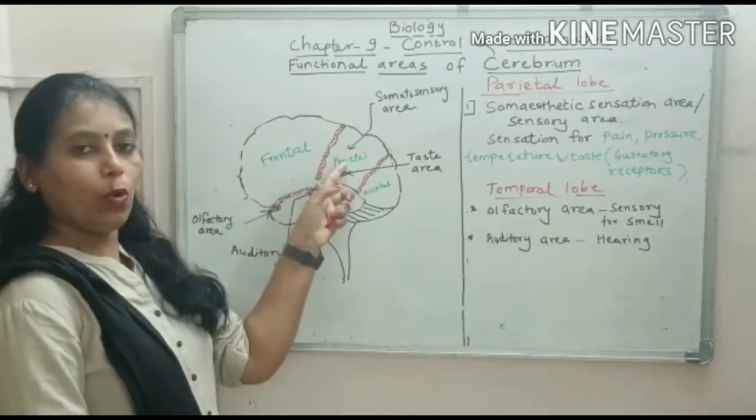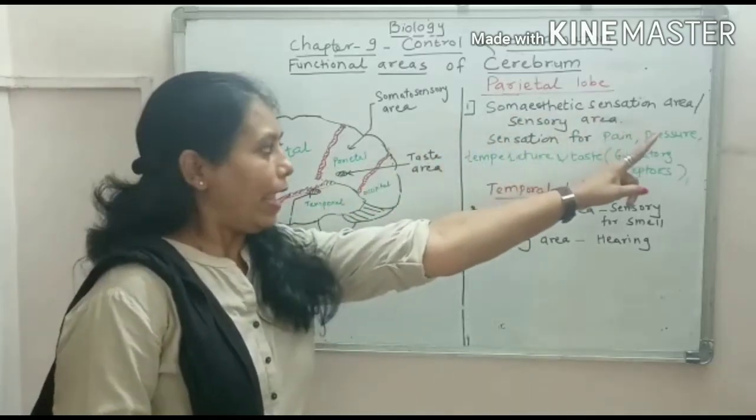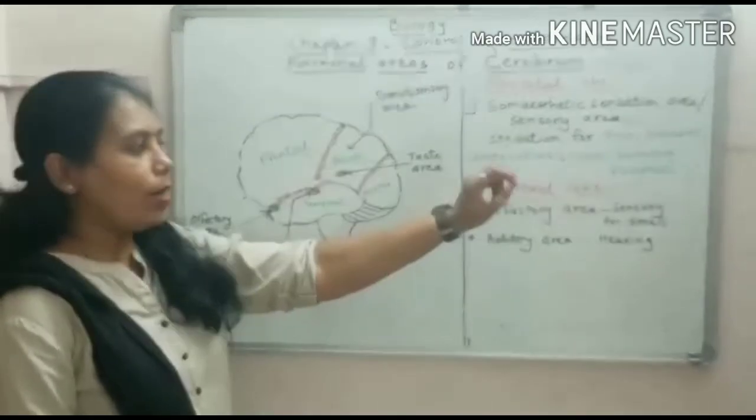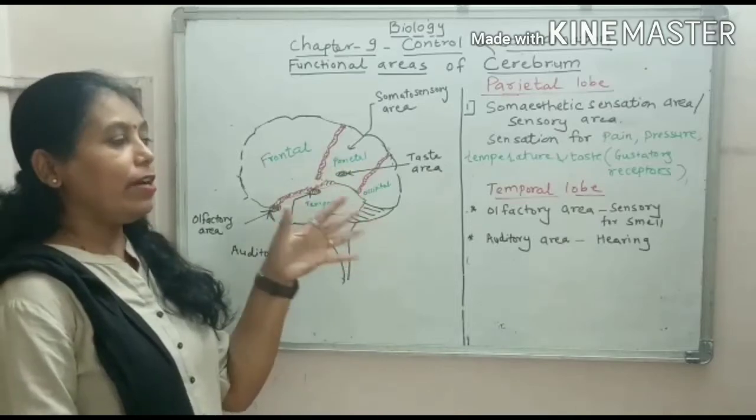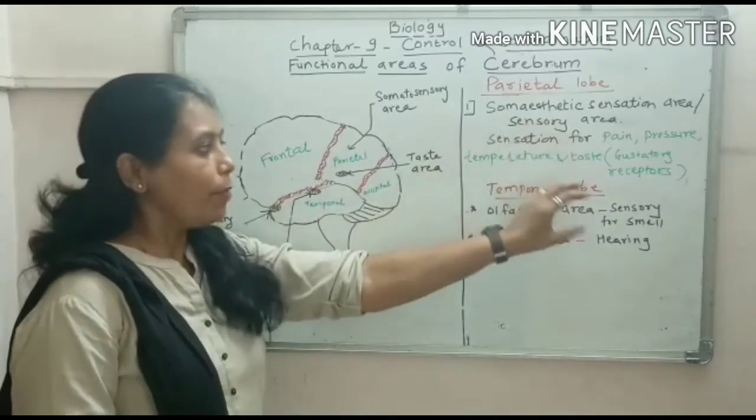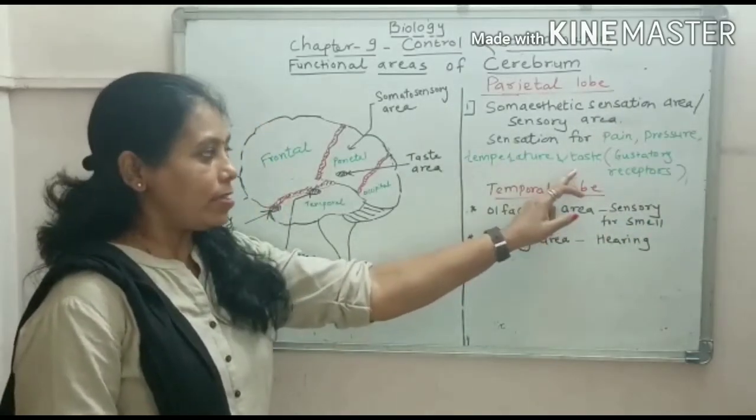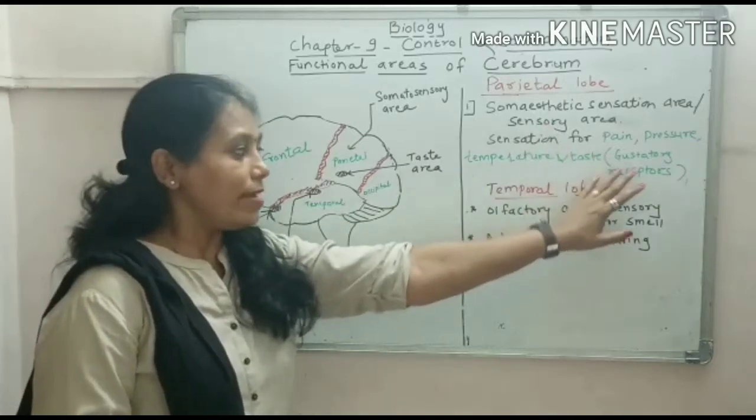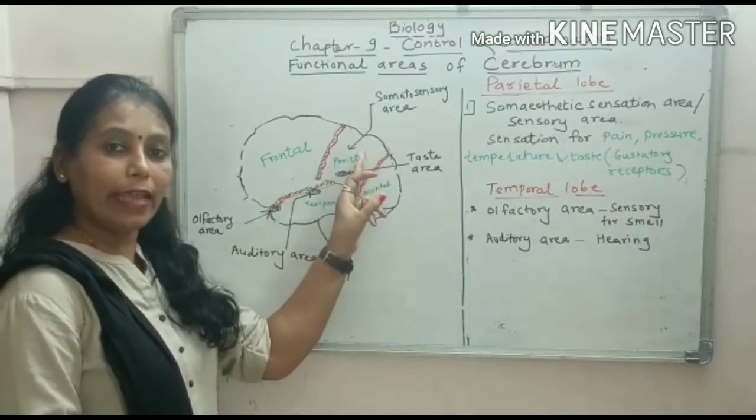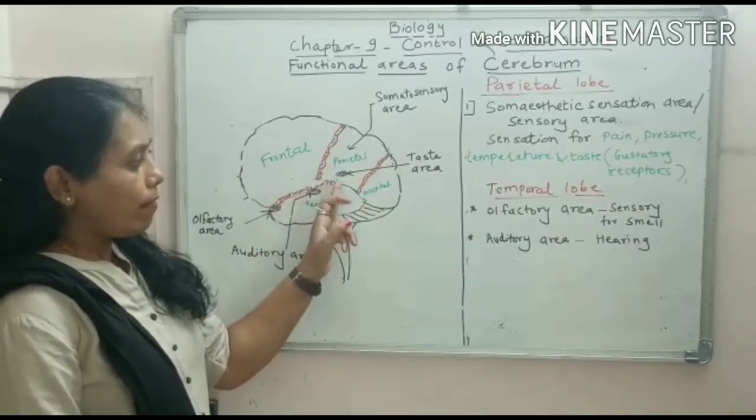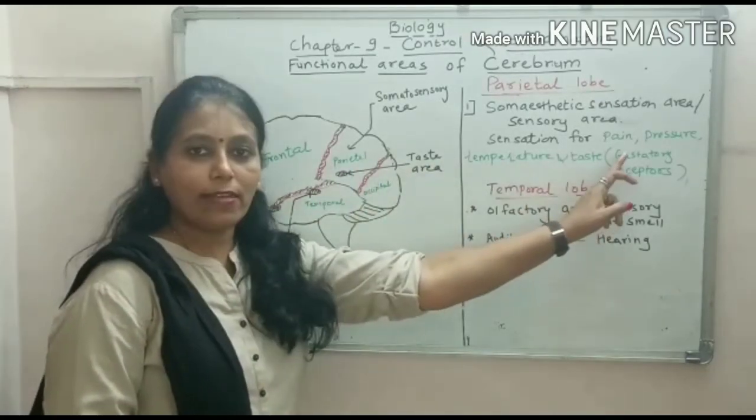Now this parietal lobe is the center for the somesthetic sensation area, that is, it is also called the sensory area. This particular area is the center for the sensation of pain, pressure, temperature and taste, which is also called gustatory receptors. The receptors are present in this particular area. Here you can see very clearly, this is the taste area, which is also called gustatory receptors.